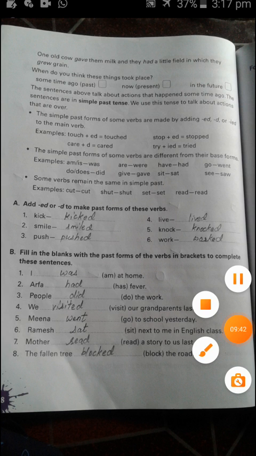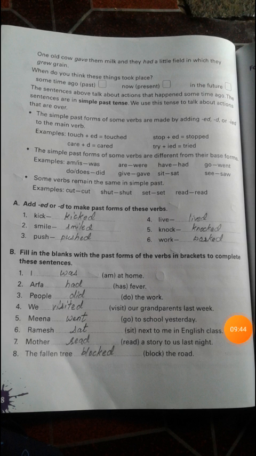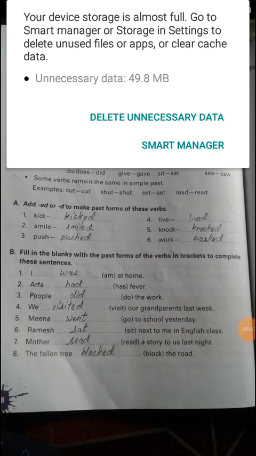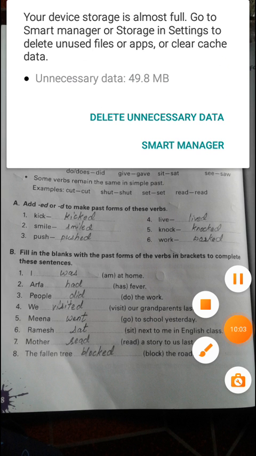Whatever things you have done yesterday. Yesterday you were at home. Here Arfa, yesterday she was not feeling well. People did much work in the past. Your parents visited the zoo or anywhere last week. Meena went to school yesterday. Yesterday she had gone to school. Ramesh was sitting next to me in the English class. That was also yesterday's work.